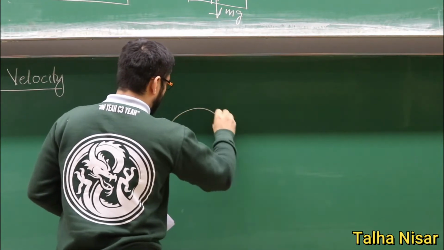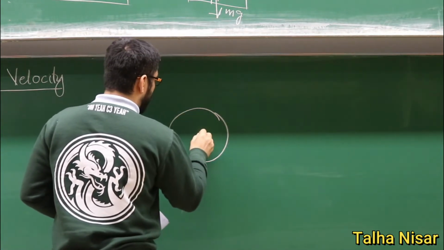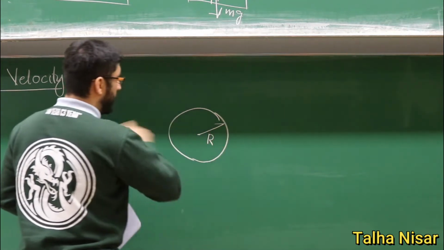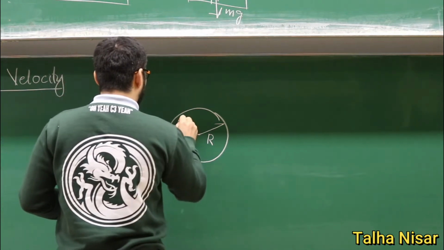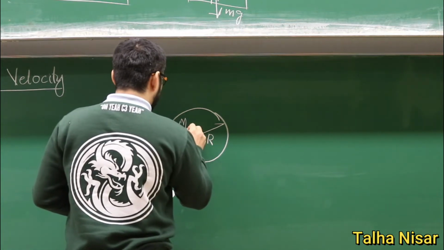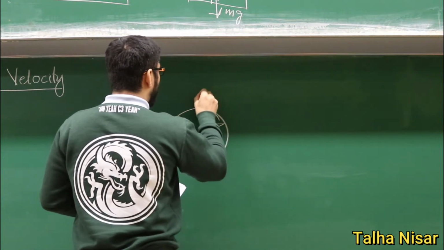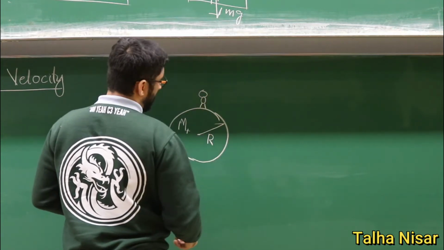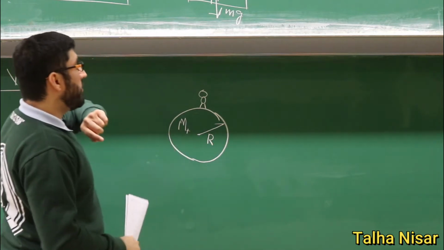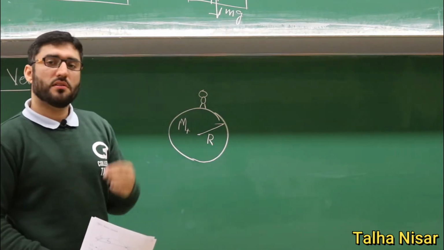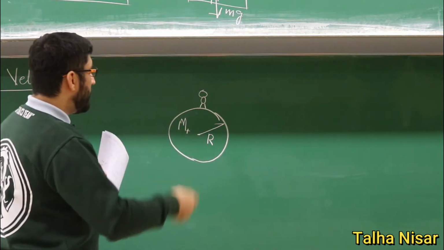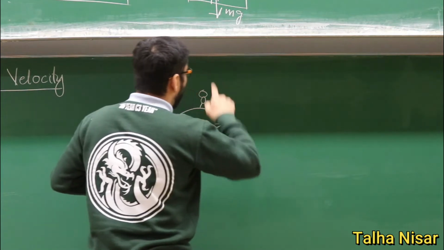This is the Earth, and we represent the radius of the Earth with the big R, and the mass of the Earth with the big M. There is a person standing on the surface of the Earth, and as we know, on the surface we feel the gravitational force because of the gravitational potential energy.